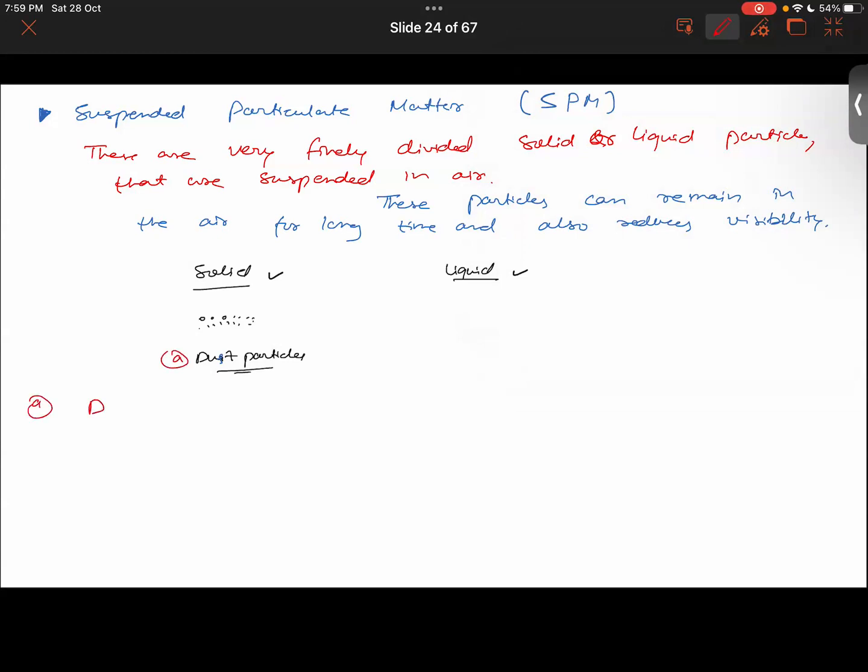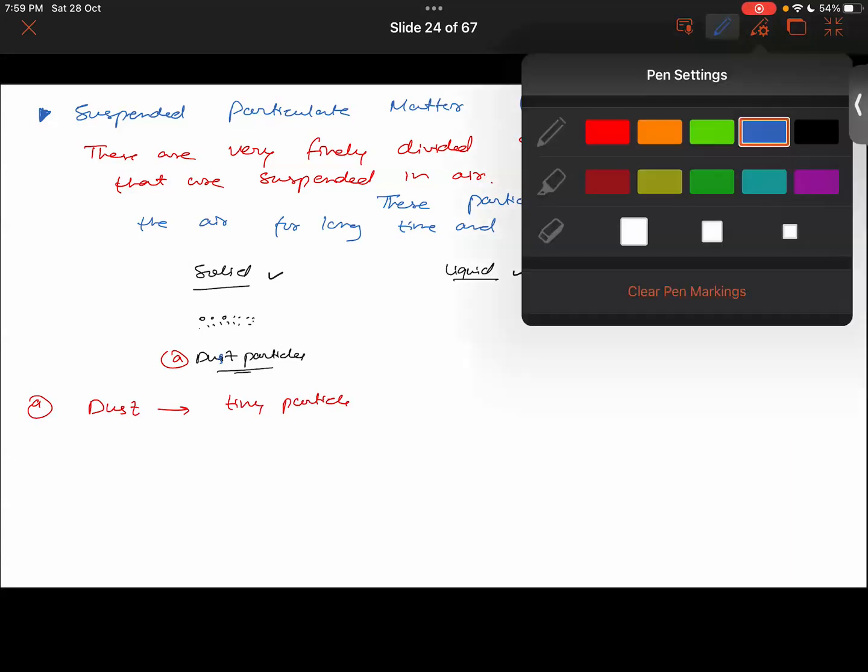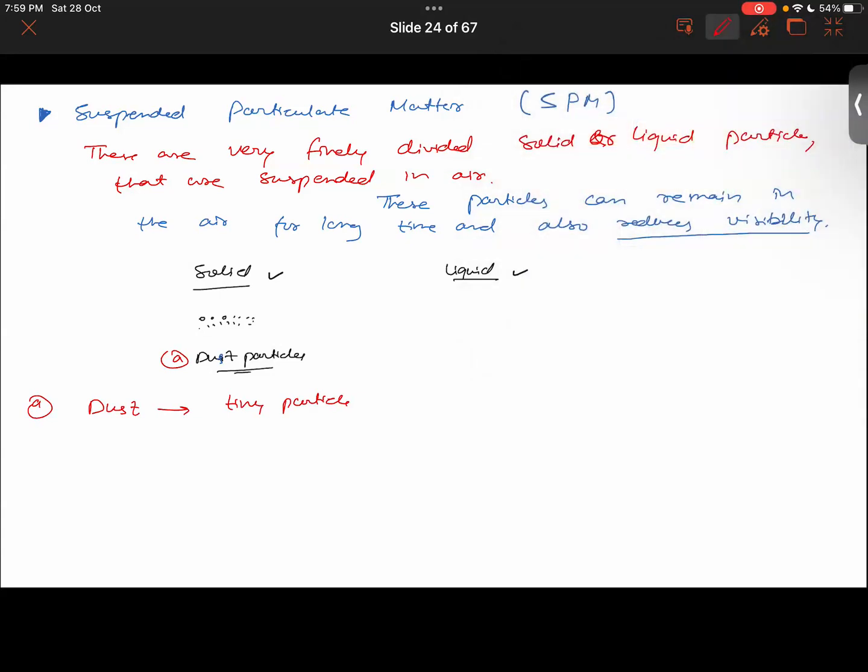Talking about dust, dust will consist of very tiny particles, right? As we discussed now, it reduces visibility. So in parts of Delhi, I have seen water sprayers used that throw water up in the air in order to bring down the suspended particles, to improve the visibility range.